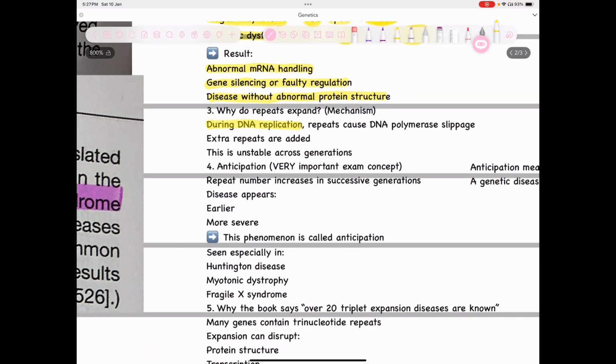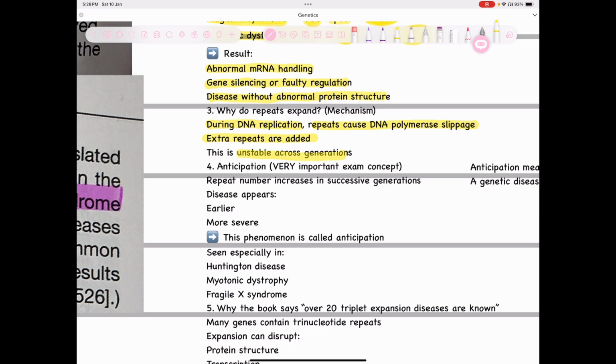Why do repeats expand? During DNA replication, repeats cause DNA polymerase slippage. Extra repeats are added. What does this mean? This means whenever the DNA is replicating, and then only RNA will be formed, right? So during DNA replication, that's when the problem occurs. There is DNA polymerase slippage and extra repeats are added. So there are normal repeats, but then because of those repeats, the DNA polymerase will slip and there will be abnormal amounts of repeats added.